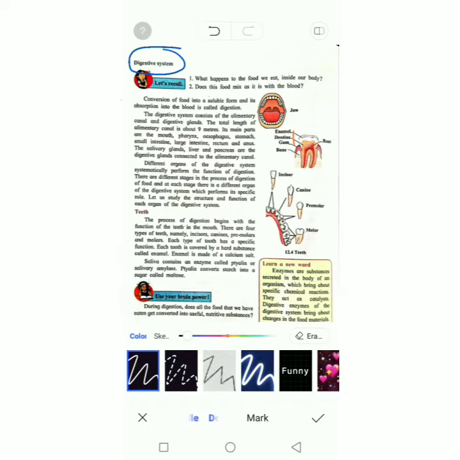What is digestion? Or, what does it mean to digest? Digest means to absorb the things which you are eating, getting all the constituents and nutrition from the food that you eat. That is called digestion, and the systems which are involved in this are known as the digestive system. So the digestive system consists of,